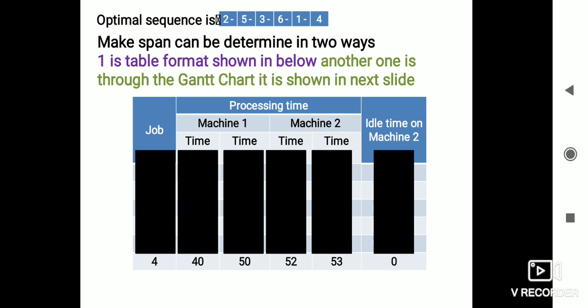First, we use the table format, placing the optimal processing sequence 2, 5, 3, 6, 1, 4 over here.